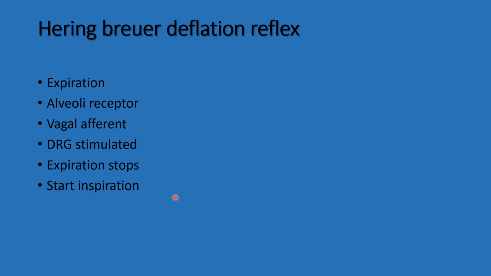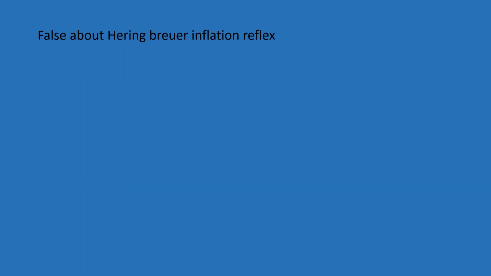The prolonged expiration stimulates the alveolar receptors, carried by the vagal afferent to the dorsal respiratory group of neurons. It starts the inspiration and stops the expiration. This is the Hering-Breuer deflation reflex.